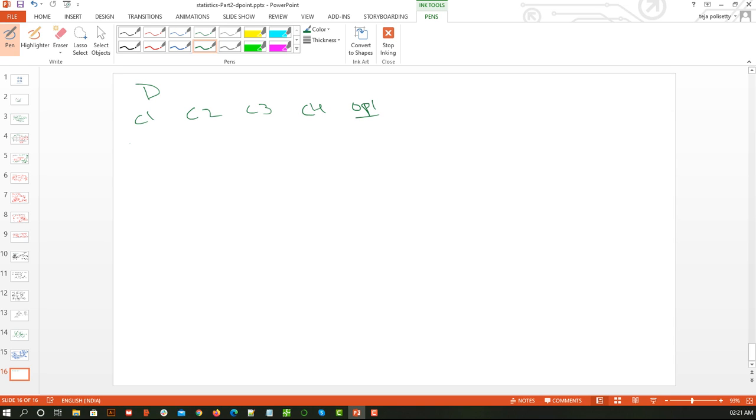So here I have 1, 2, 3, 4, 5, 6, 7, 8, 9, 10. So I have 10 samples, and how many features? 1, 2, 3, 4. Keep these terminologies in mind, because we are going to use these parameters again and again. So in this dataset we have 4 features, 10 samples and 1 output. Obviously it will be 1 output.